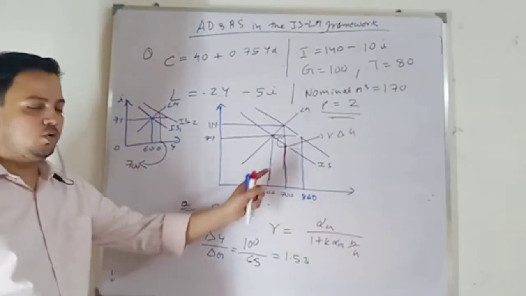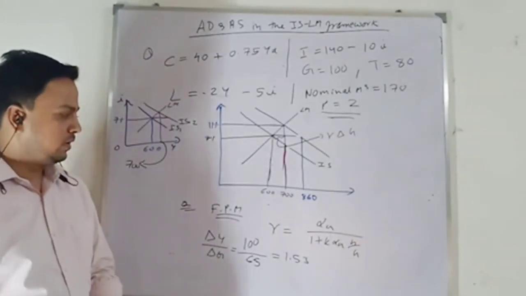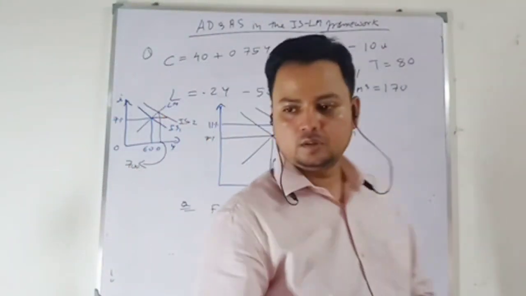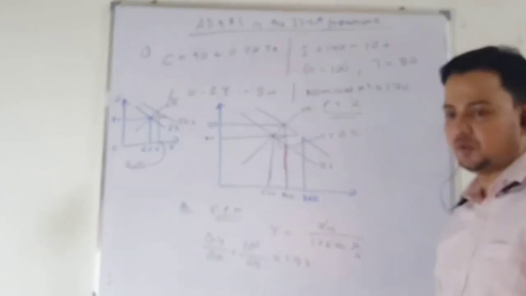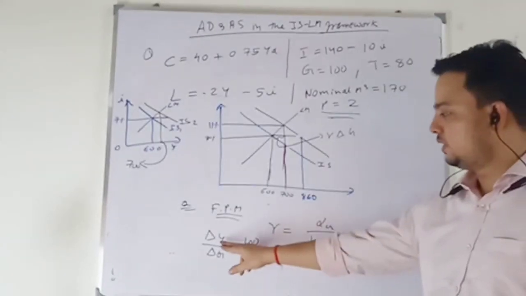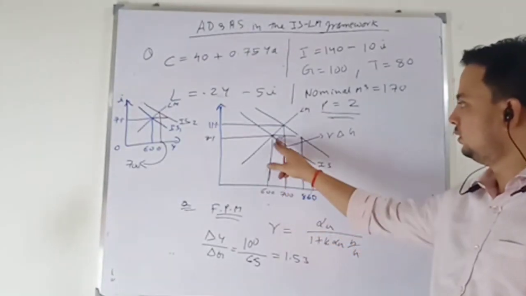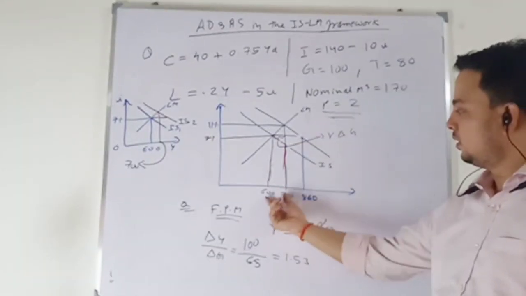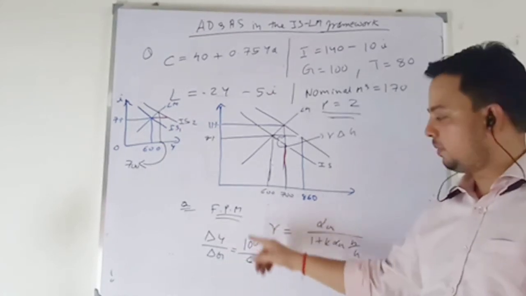So this is the way you can do it with the graph. Now look at this formula. Even from this formula I can get this value. This I depicted directly with the graph. The change in income is 100, divided by the increase in government expenditure, 65.